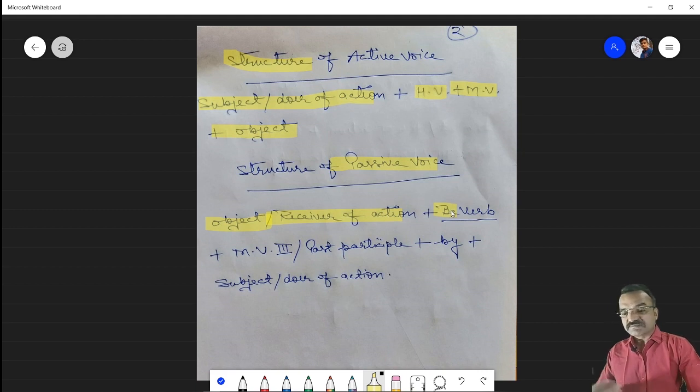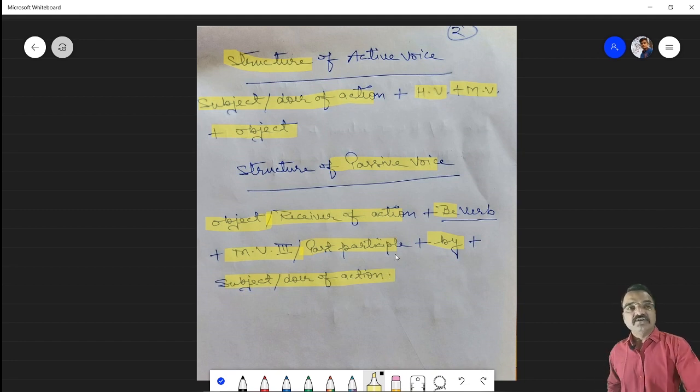What are be verbs? We will explain later. And then we use the third form of the main verb. In every passive voice we use the third form of the main verb, which is called past participle. And then we use by, and after by we use the subject, that is actually the doer of action. So this is the difference.